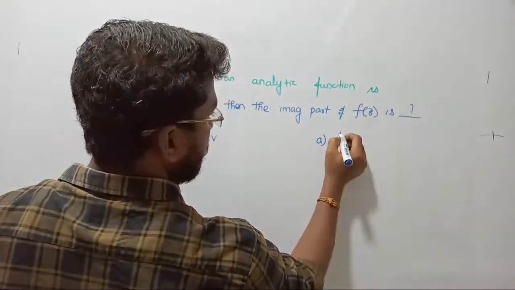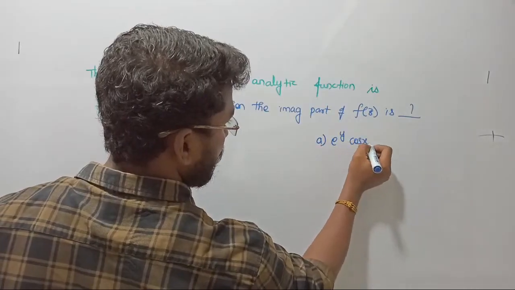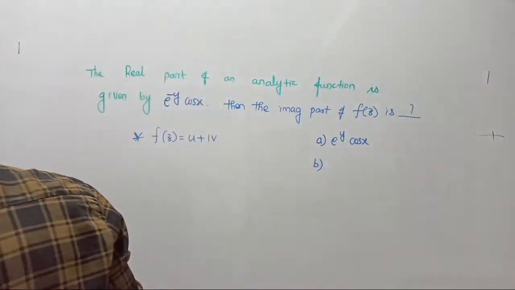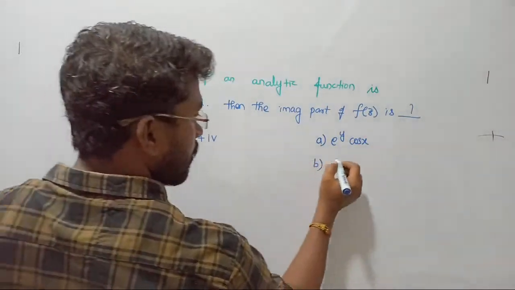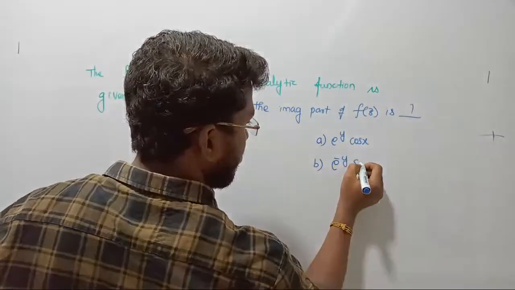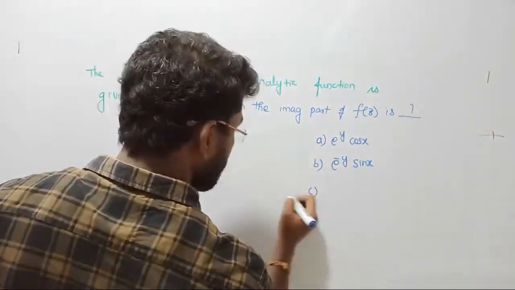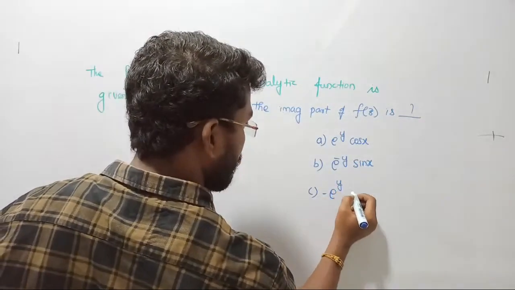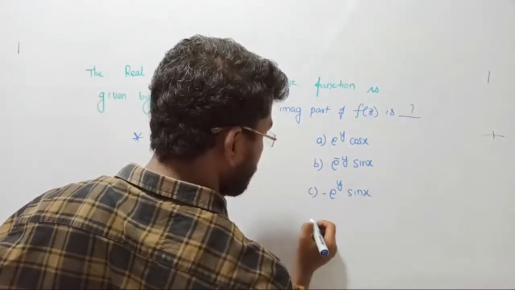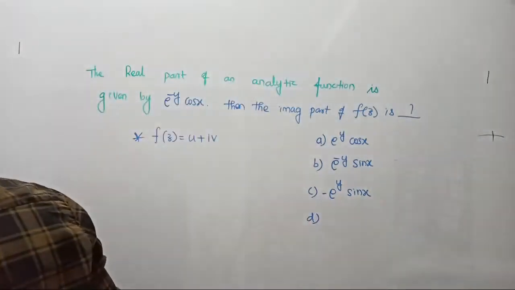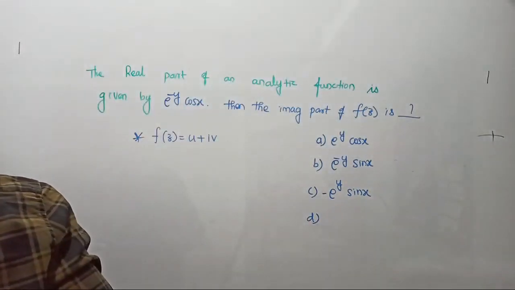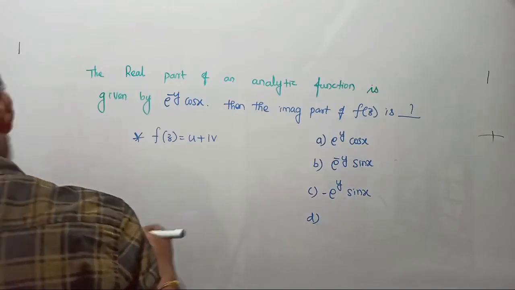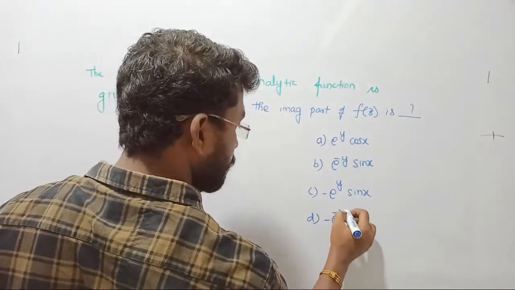Option A, they said e power y into cos x. In option B, they said e power minus y into sin x. In option C, they said minus e power y into sin x. In option D, what they said? Minus e power minus y into sin x.